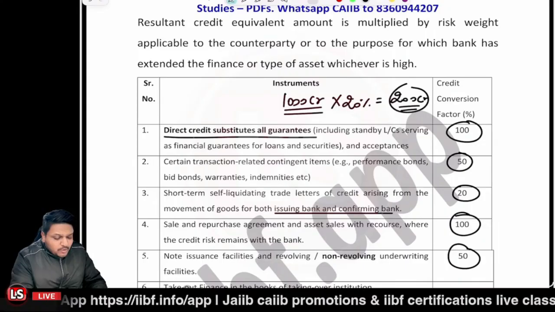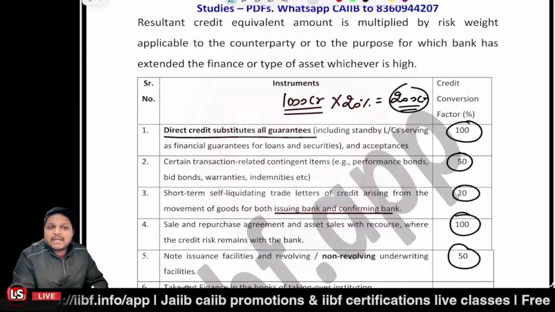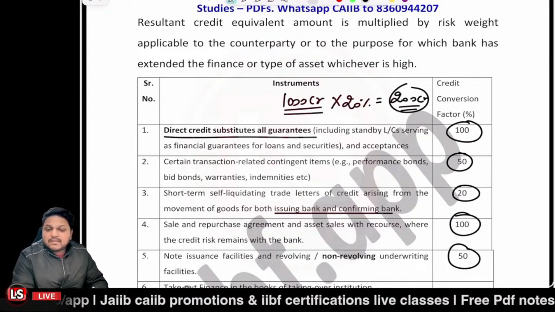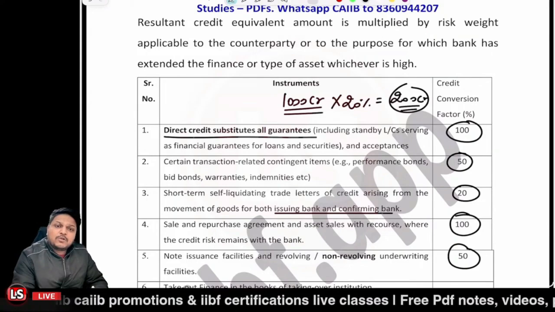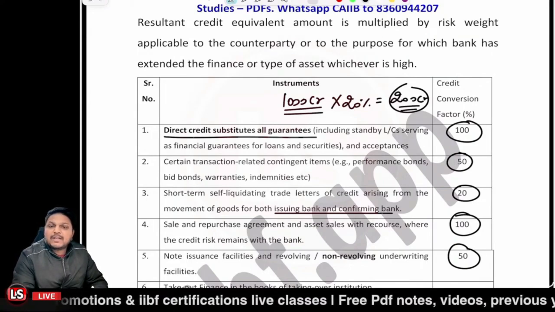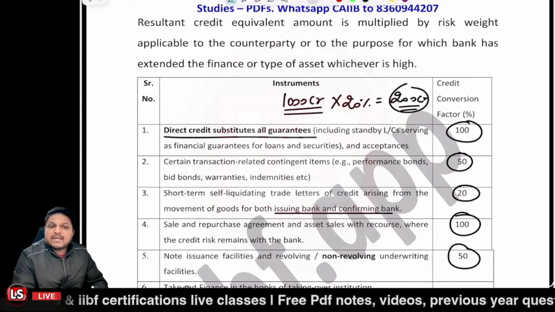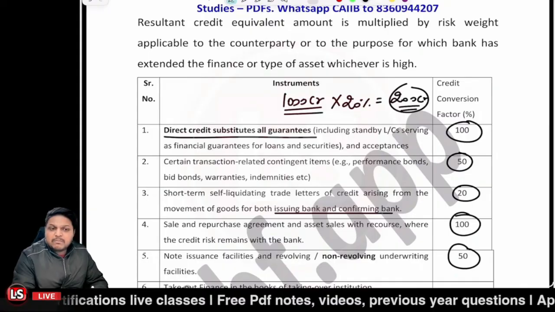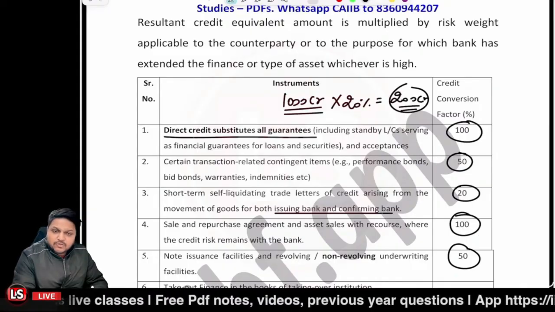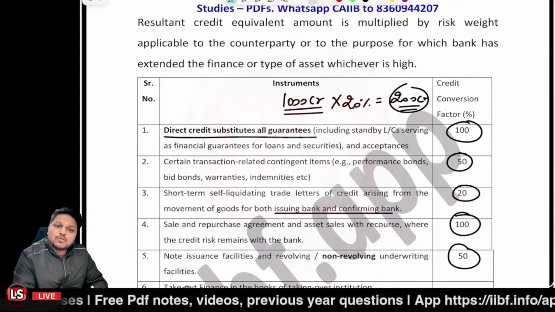Now 200 crore is not your risk weighted asset. Keep in mind, this is just the CCF value that we have taken right now. So we were having an off-balance sheet exposure. We multiplied it with the CCF so that we can have an equivalent exposure value.